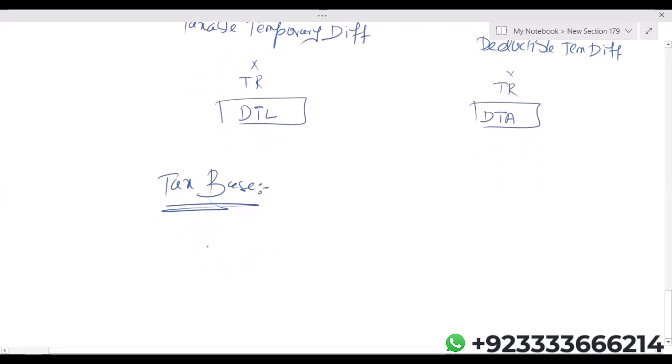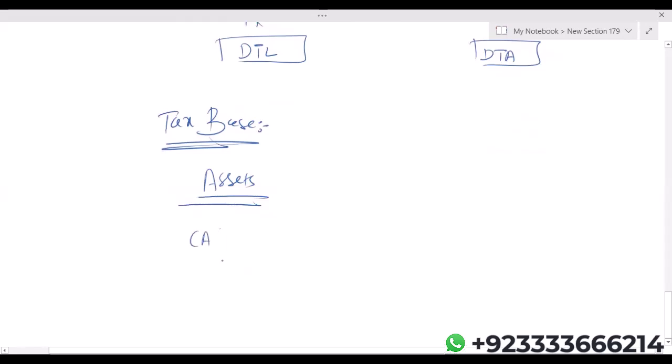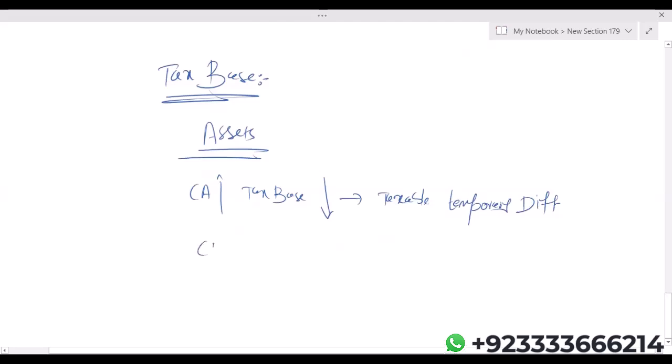Okay. Now, in case of assets, if carrying amount is more than the tax base, the difference is going to be a taxable temporary difference. In case of assets, carrying amount means net book value, which is written in the SOFP.